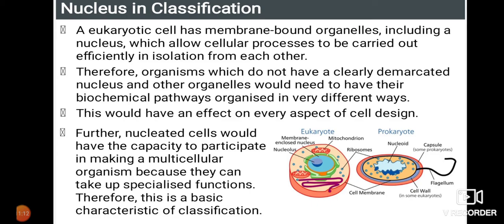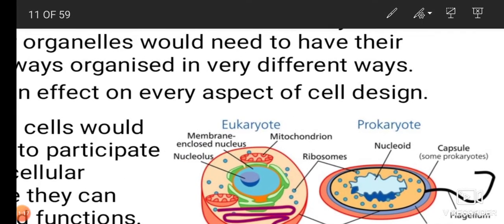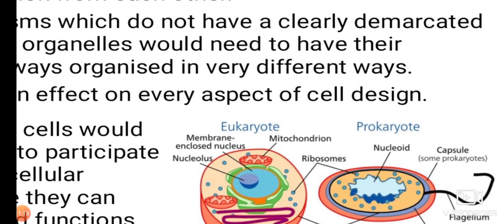Nucleus in classification. So here, the picture you all just observe. Here they have given eukaryotes and prokaryotes, words you might have heard. Very good. You have learned this in which standard? That is in your 8th standard. So eukaryotes and prokaryotes are nothing but what is found in a cell. Depending on the definite nuclear membrane, they are going to be classified into eukaryotes and prokaryotes.